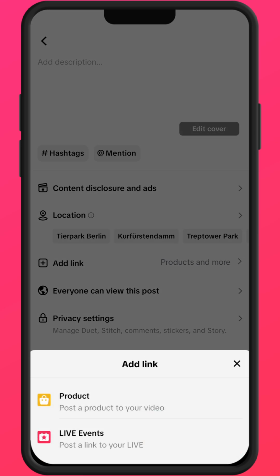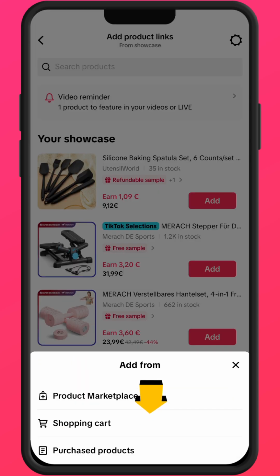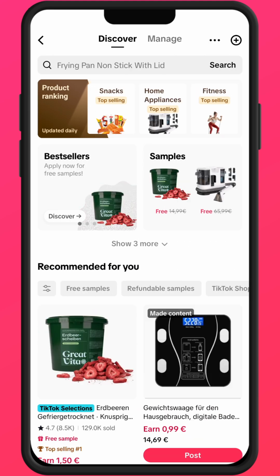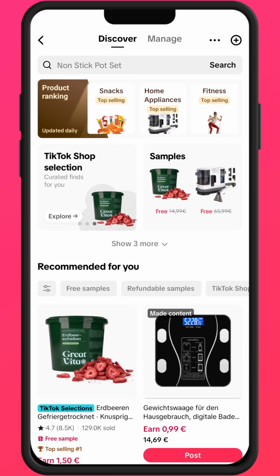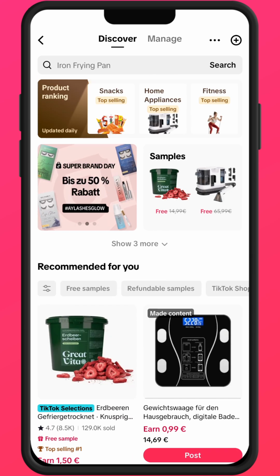Then the next thing for you to do is to click on add link. Click on products and then you click on add more products. Click on products marketplace. Do not go ahead to search for the item you want here. Sometimes when you search you might not see the exact product you want. You might see something else, and I advise that you should already have that product or the list of products added to your showcase.